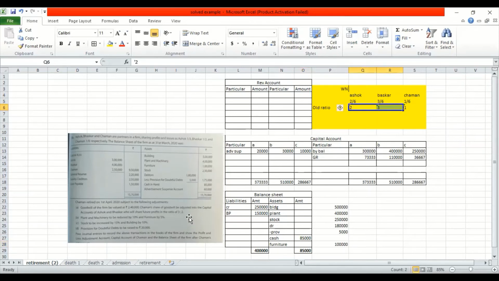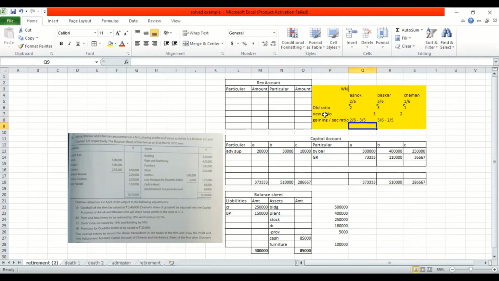But over here, you have to find the gaining ratio because a new ratio has been given. The new ratio they have given is 3 is to 2. So let us find the gaining-sacrificing ratio. The formula is 2 by 6, because that's the old ratio, minus 3 by 5, and over here I will write 3 by 6 minus 2 by 5.